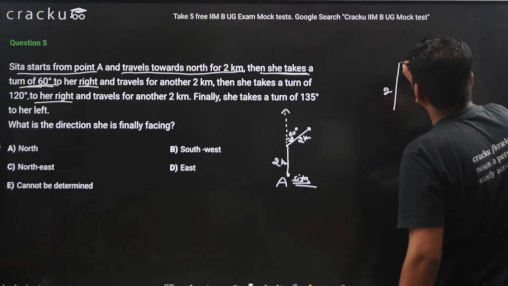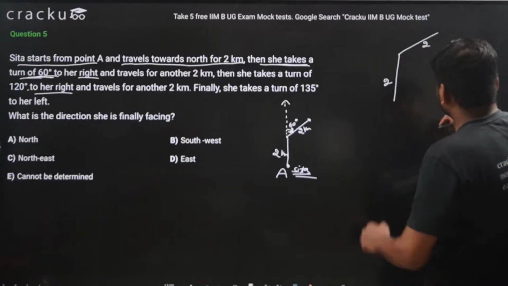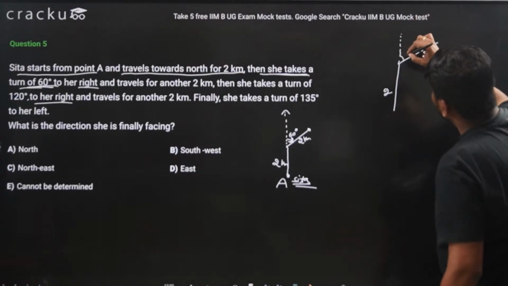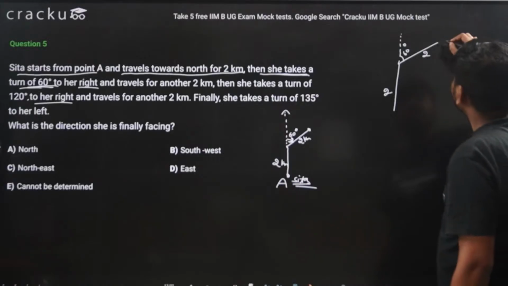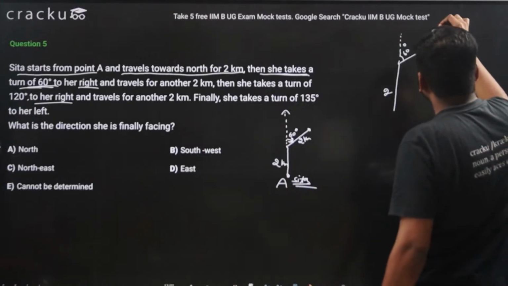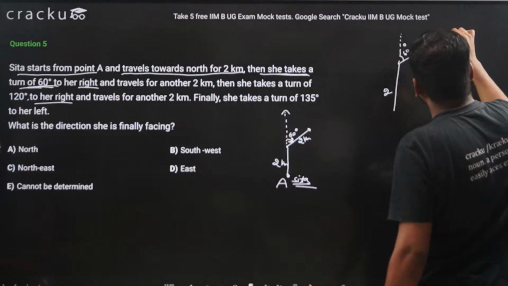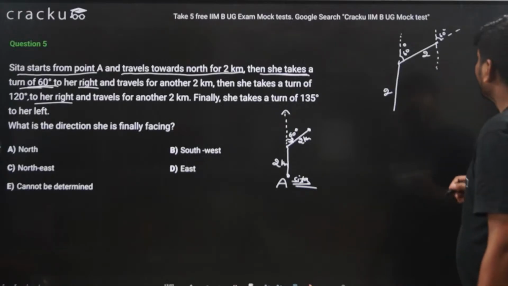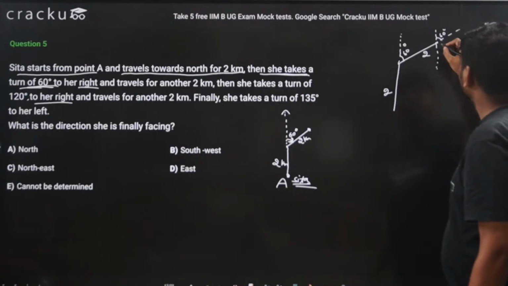So eventually 2 here, 2 here, and this angle was 60 degree. Now she turns 120 degree. So 120 degree will be to her right.